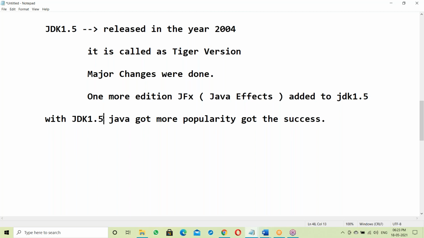Suppose you finish your engineering at 21 and immediately join a job; by the age of 30 you will be a successful man or woman. So that minimum period is required. Java took almost 10 years to get success.